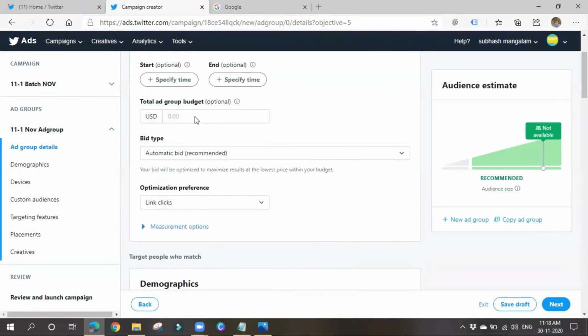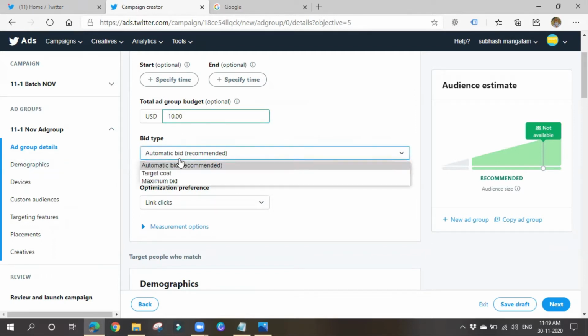I don't need any. Next, total ad group budget. For each and every ad group, how much you want to spend, you can give it, or else it is also optional. Set a total ad group budget to specify a spend per ad group within your campaign. So I want to spend $10 on this ad group. Next, ad group bid type.